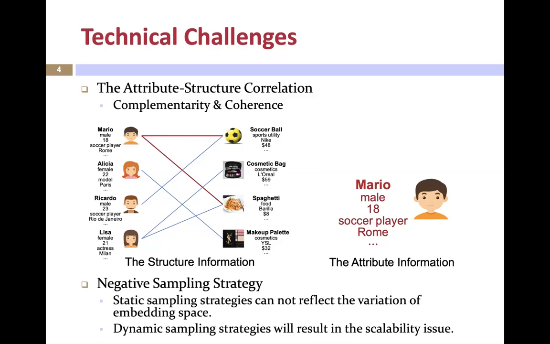Another solution is to adopt a dynamic sampling distribution, but most dynamic sampling strategies often cause great complexity. Usually, the complexity is big O(n squared), which reduces the scalability of the model. Such issues are even exaggerated on bipartite attributed networks, since a typical strategy to model intra-partition proximity is to physically augment some edges inside each partition, which makes the sampling distribution update a heavy burden. Therefore, to effectively embed bipartite attributed networks, we need to overcome the aforementioned technical difficulties.